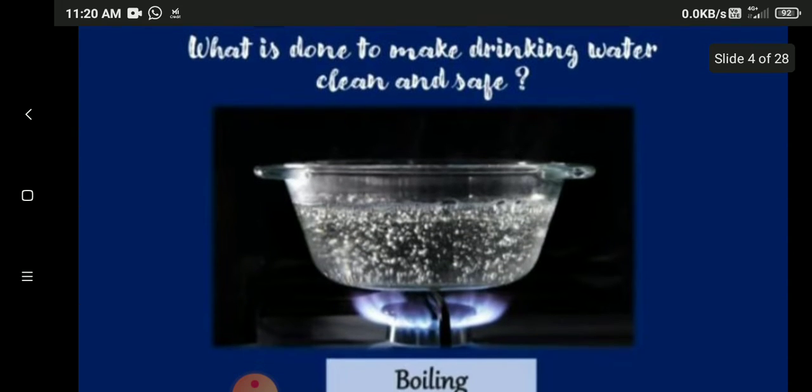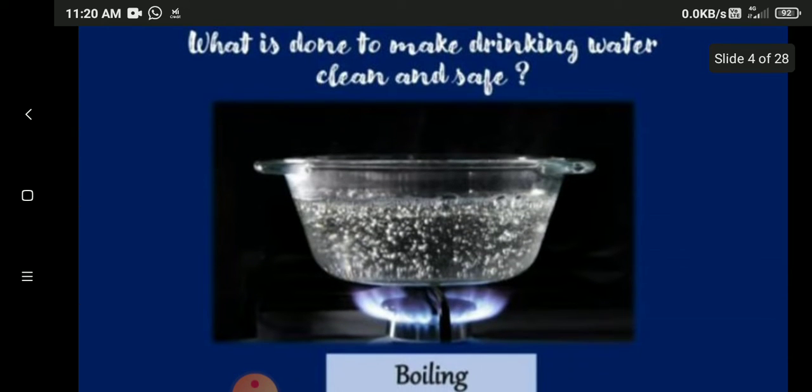And thirdly, we saw how to make drinking water clean and safe. It is a process of boiling. By boiling we can kill the microorganisms present in the water, and by this we can make the water safe for drinking.